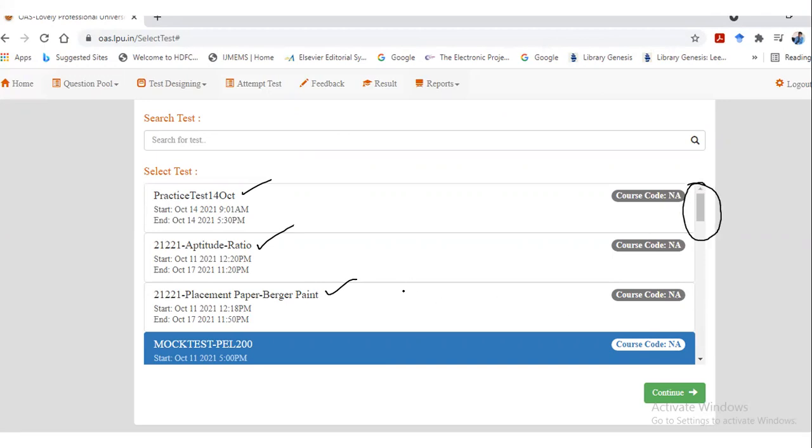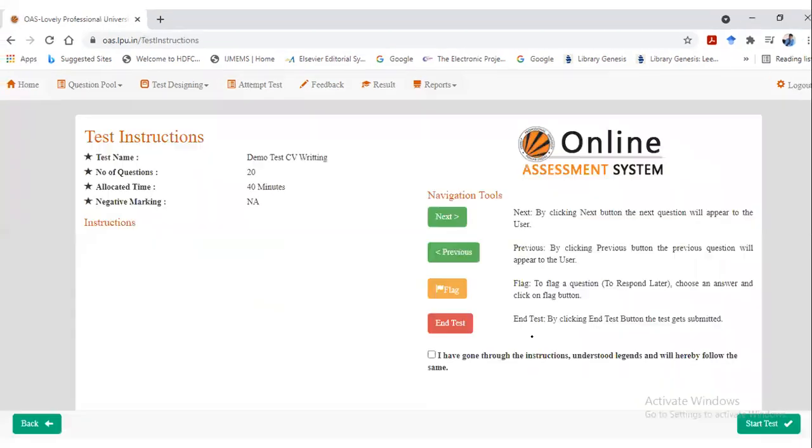Now you need to choose which test, the name given by your concerned faculty. Whatever test name is given by the concerned faculty, just look for it here, select that and click on continue. Remember, you cannot click on just any test. You have to click on the test name which is provided by your concerned faculty. Once you click on continue, this page will open.